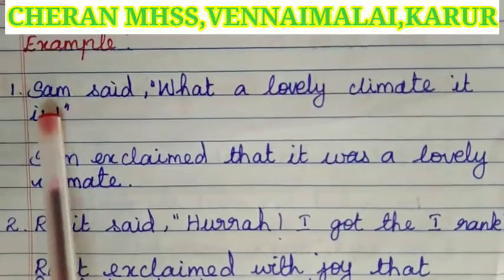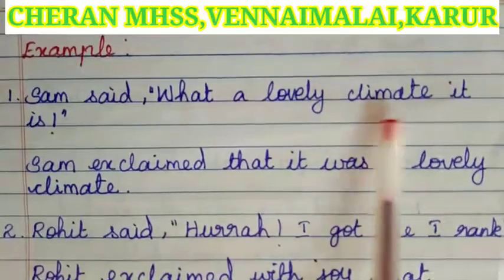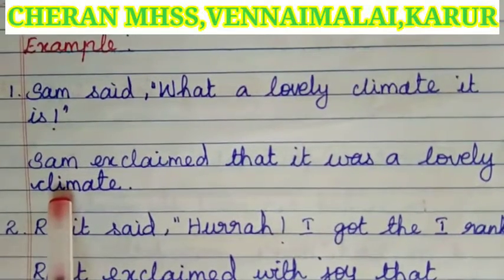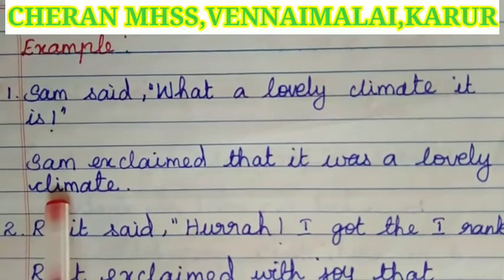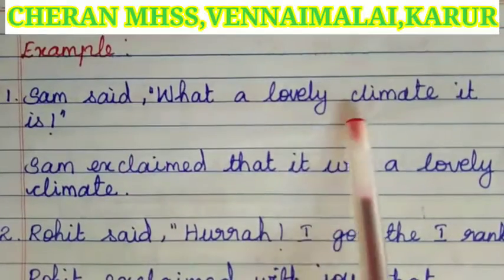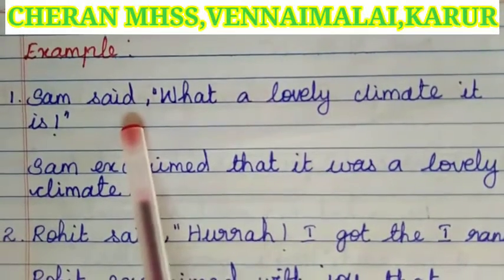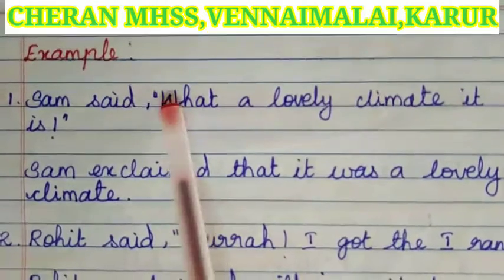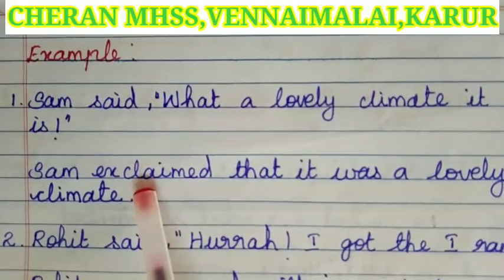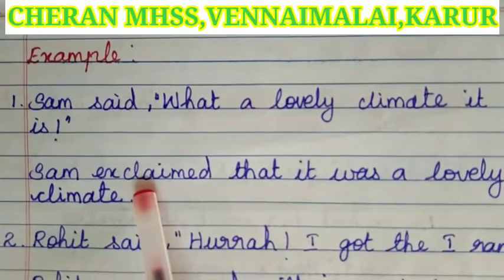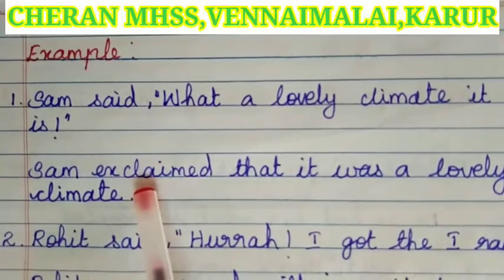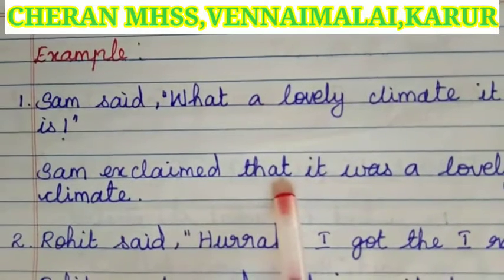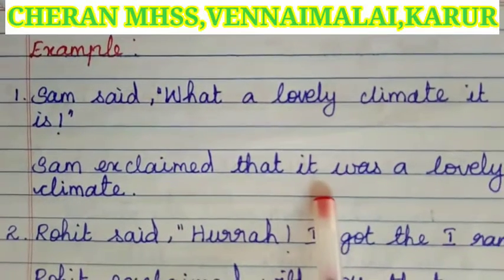For example, Sam said, what a lovely climate it is. Sam, the speaker, will not change, Sam only. The reporting verb said. As the reported part is an exclamatory sentence, instead of said, we have to write exclaimed. We have to use the conjunction that. Next, we have to write the subject.